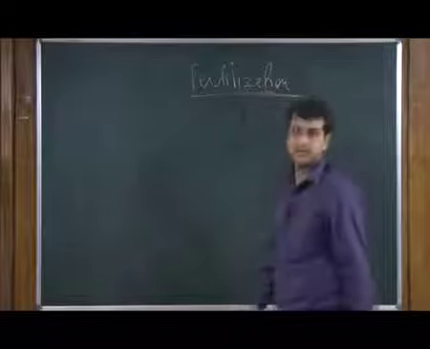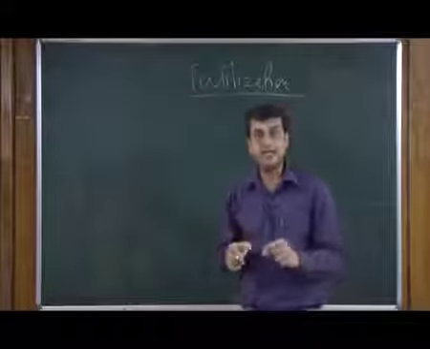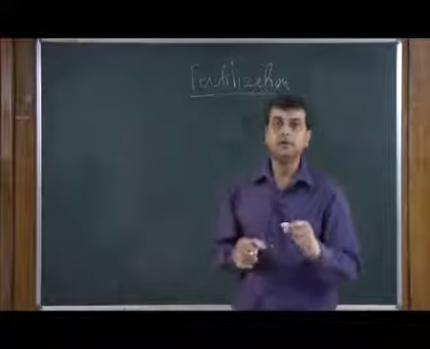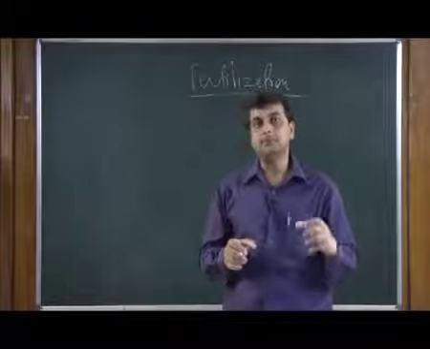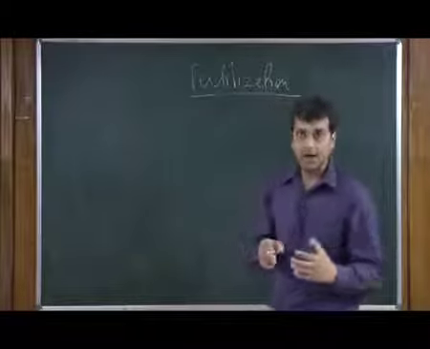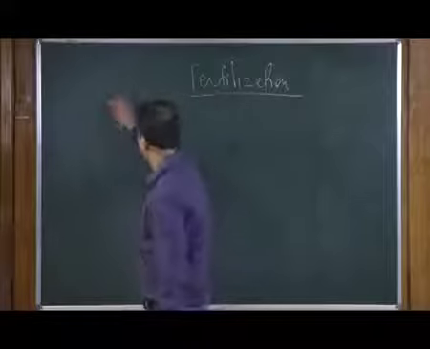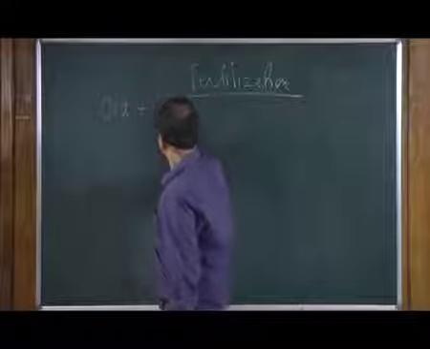So, fertilization as such is defined by the penetration of the male gamete, that is sperm, into the female reproductive system, ultimately getting fused with the female gamete, that is ova. So, this is nothing but the fusion of the female gamete, ova, with sperm.